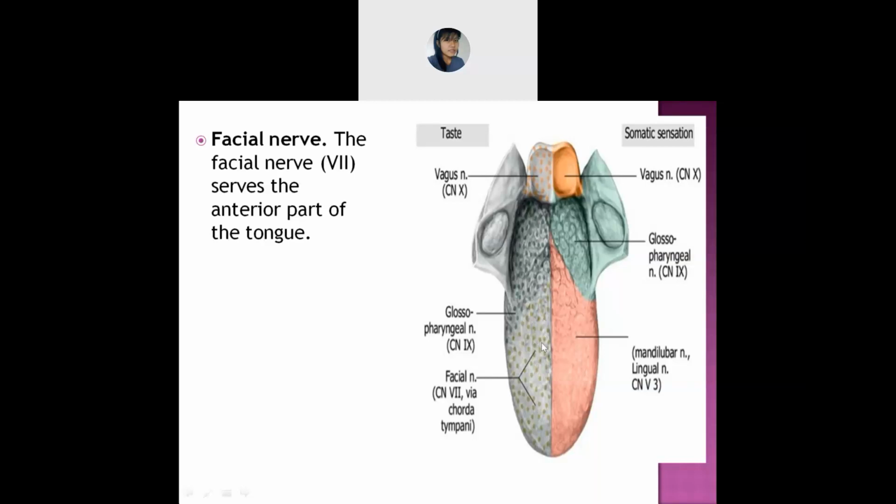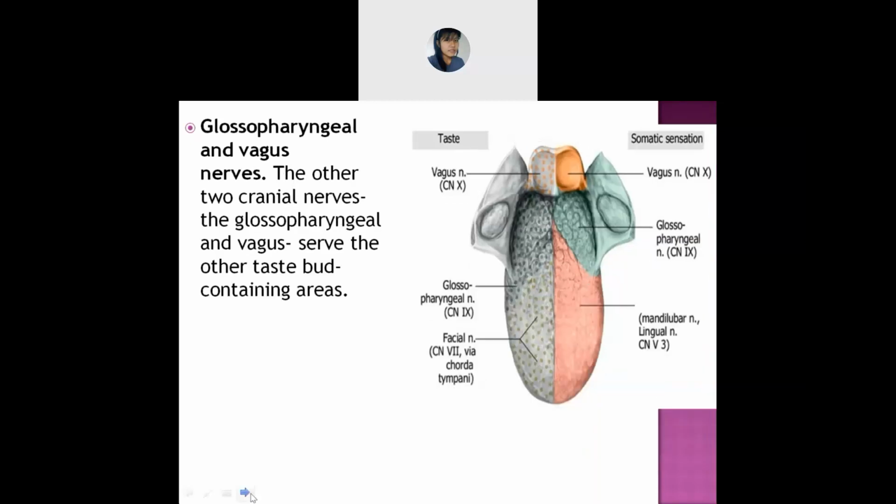Okay, let's move to the next. Next is the glossopharyngeal and vagus nerve. The glossopharyngeal nerve is here, in the cranial nerves. It is the 9th number. And the next is the vagus nerve. So the vagus nerve is here.